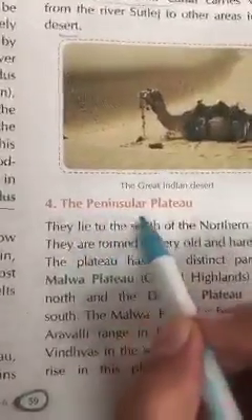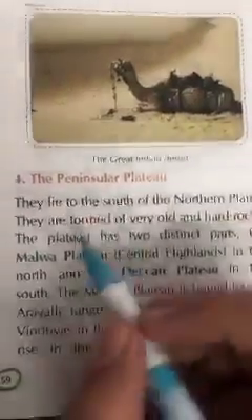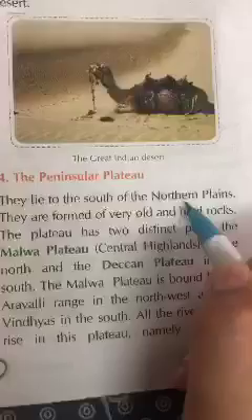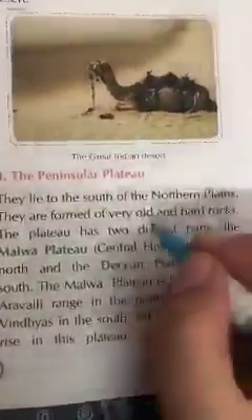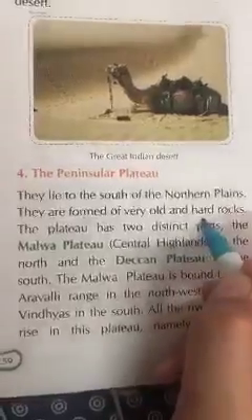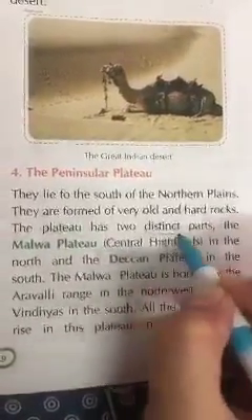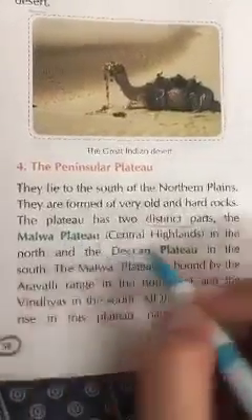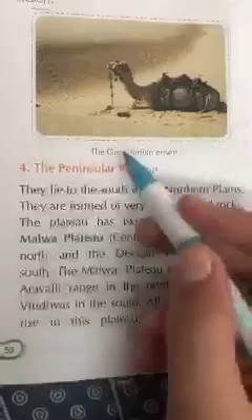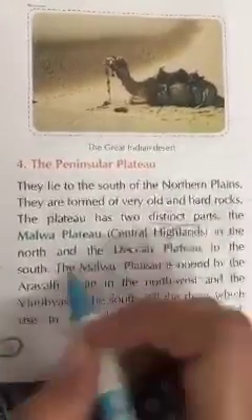Fourth, the peninsular plateau. We have discussed mountains, plains and desert. Now we have plateaus. They lie to the south of the northern plains, formed of very old and hard rocks. The peninsular plateau is divided into two parts: the Malwa Plateau in the north and the Deccan Plateau in the south.